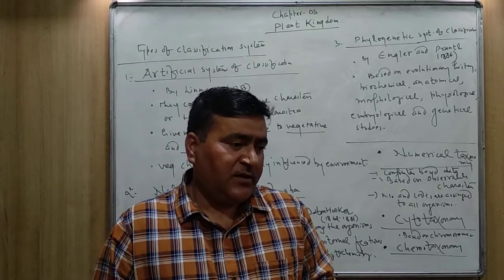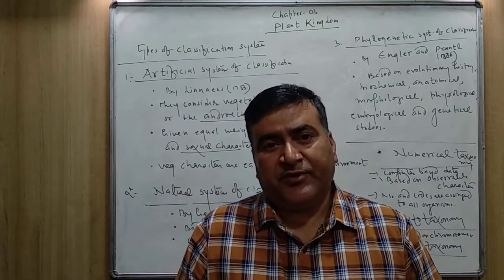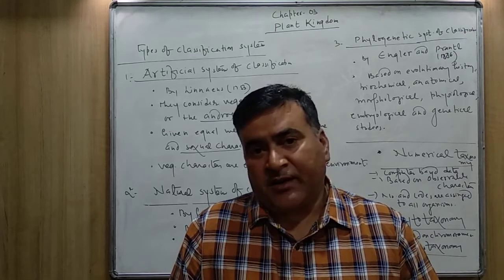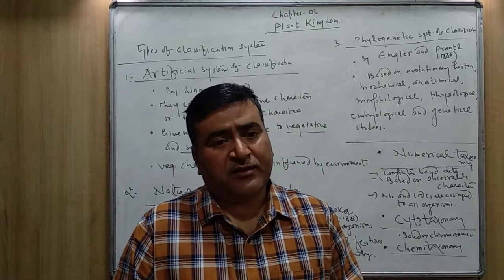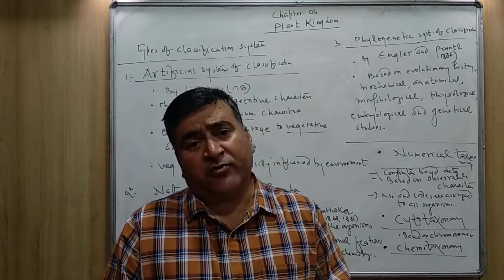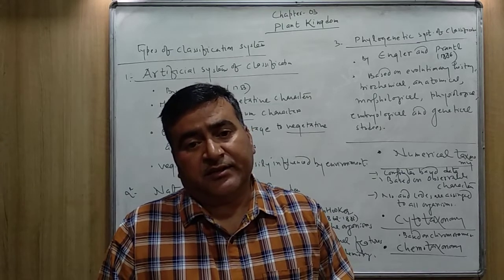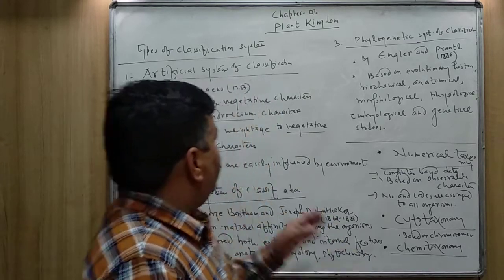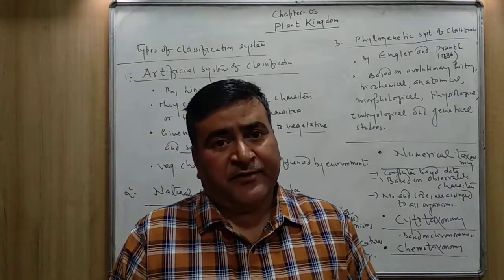So the artificial system of classification given by Carolus Linnaeus was not up to the mark, and he also gave equal importance to the vegetative as well as the reproductive, or you can say the sexual characters.